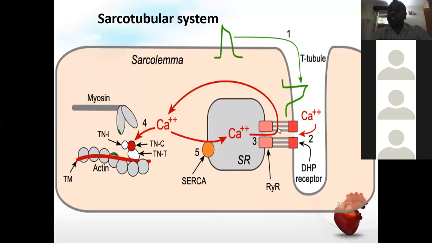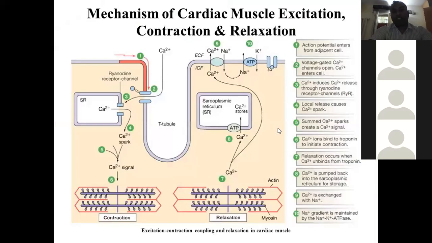I will repeat this slide again for you, that is how excitation causes contraction in the cardiac muscle. There is the role of the DHP receptor and the ryanodine receptor, and once the contraction is over, the calcium is returned back via the SERCA pump. So these three are very important things you should notice and remember. Once the calcium is available in the sarcomere near the myofibrils, that calcium binds with troponin C, and that causes the actin and myosin to interact. So this is the whole sequence of events at the sarcotubular system in the cardiac muscle.